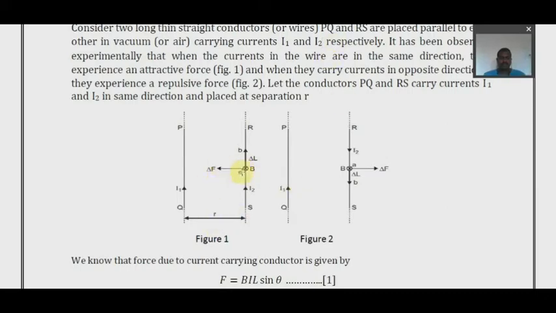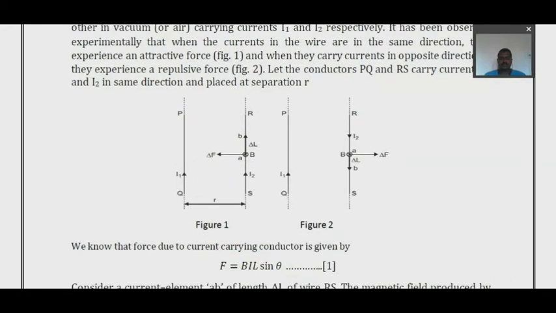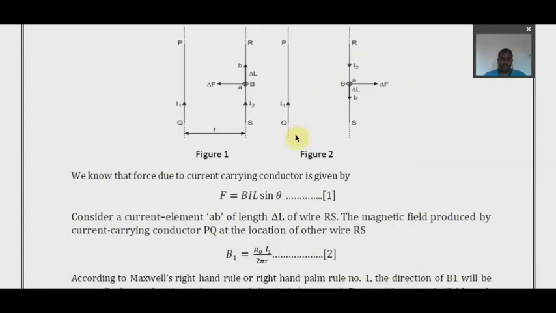Okay. So with this we can say force due to a current carrying conductor is given by F is equal to BIL sin theta, because the magnetic field is observed. This conductor is observing the magnetic field produced by PQ. F is equal to BIL sin theta is the standard expression, and we are considering it for this elemental length.